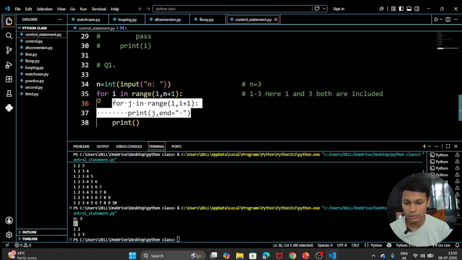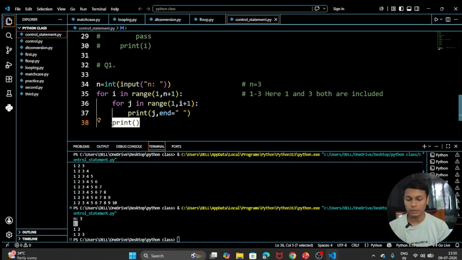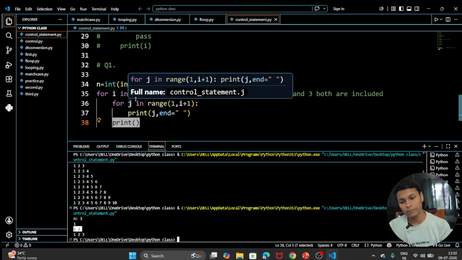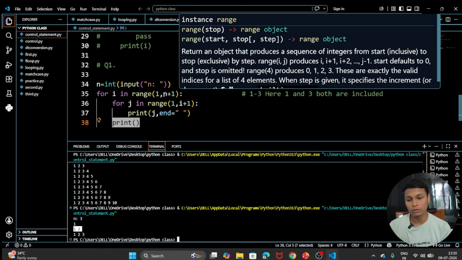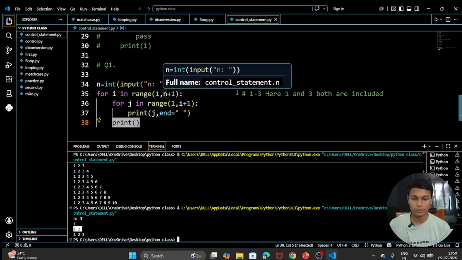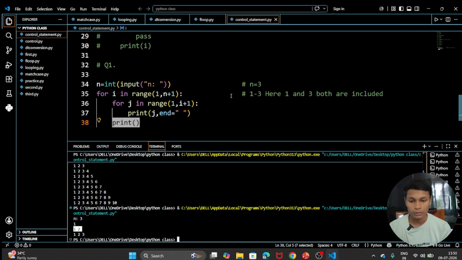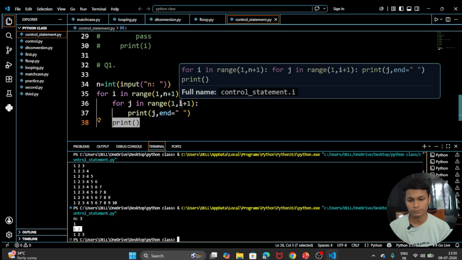Now let's move on. After that this j loop will end, and then this print will work. So our compiler comes to this line. After printing this line, the value of i will become 2, because it will auto increment, you know this thing. So the value of i will be 2, and it will go till n plus 1, which was, sorry, not 2, 3 there, because it will not go till 4, it will go till 3.